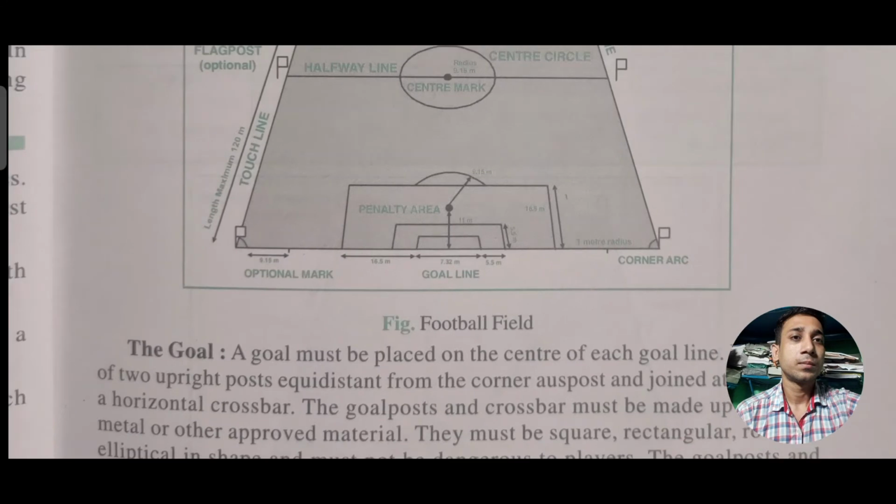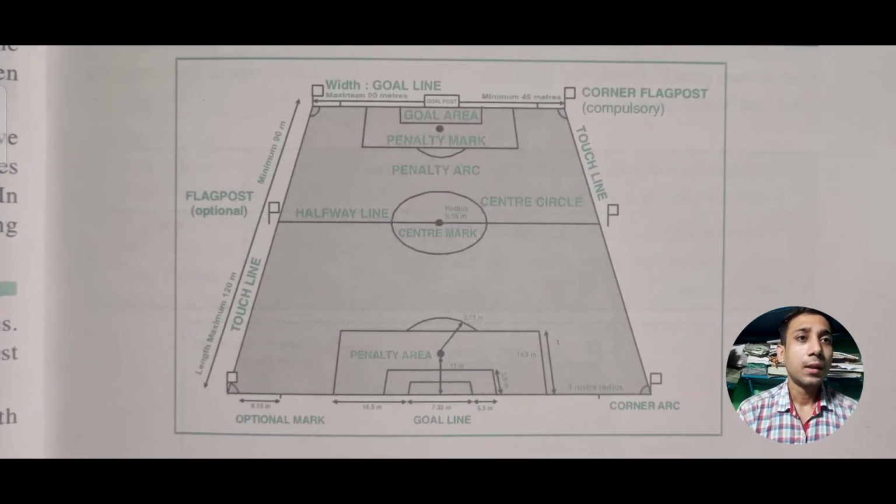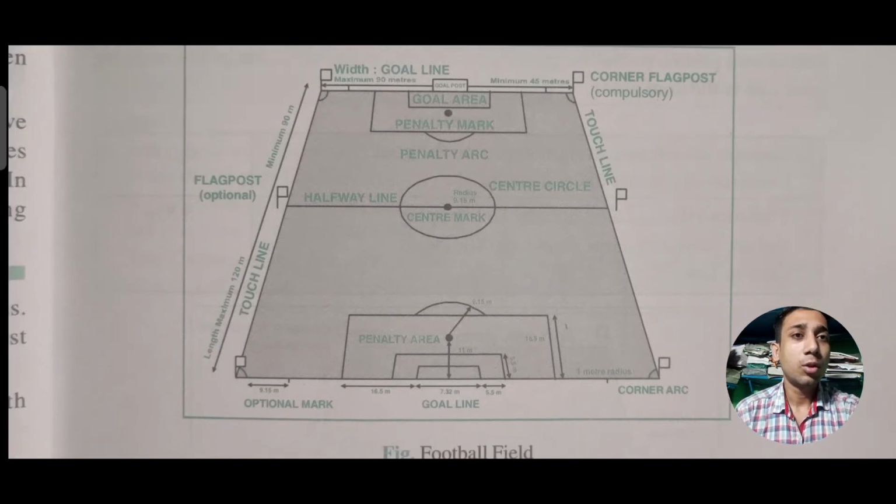As we can see, everything is very clear: there is a side portion where you get your touch lines, and at the bottom of the diagram we can see the goal line and optional mark. The same thing is on the opposite side, the goal line and optional mark. You can also see the meters, how much width there is between the goal line and the corner mark. Everything is given here, so you should go through this drawing very clearly.